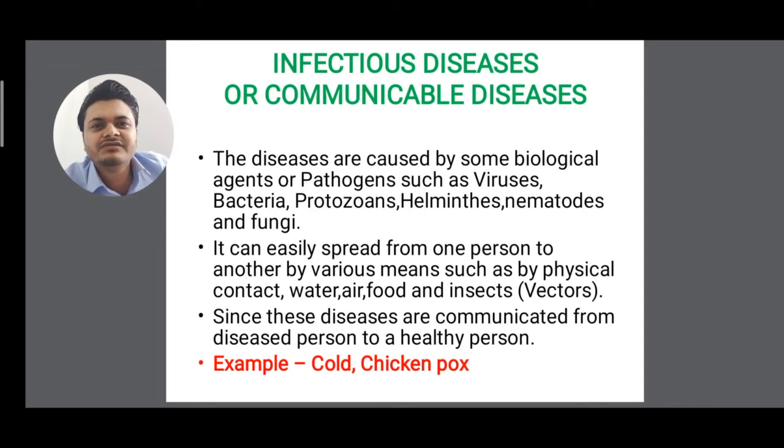For example, cold and chicken pox. Common cold is also a communicable disease, because if a person in a house is infected with common cold, the other members will also get infected. Nowadays the coronavirus pandemic is also there.